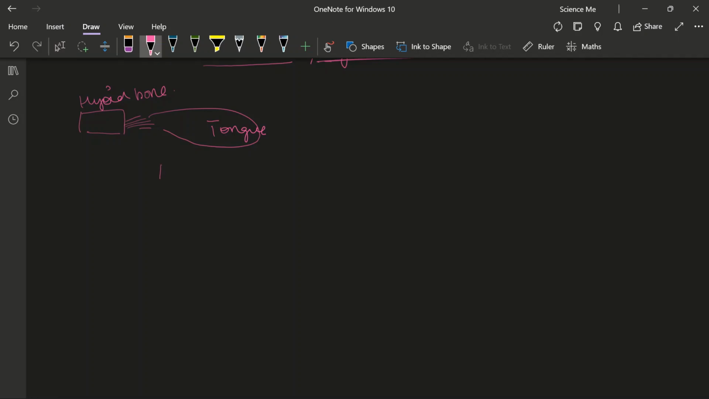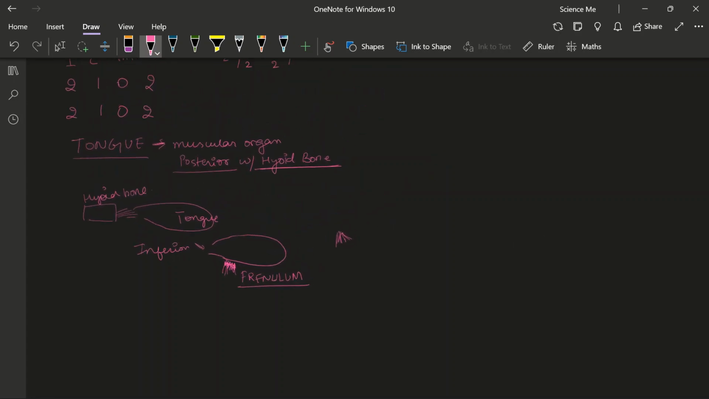The inferior part of your tongue, if you see, this is your tongue, okay, inferior. This is the hyoid bone, but inferiorly it is attached with this extension. This is known as the frenulum. Okay, so this is very important. Attachments, and that's it for the tongue.